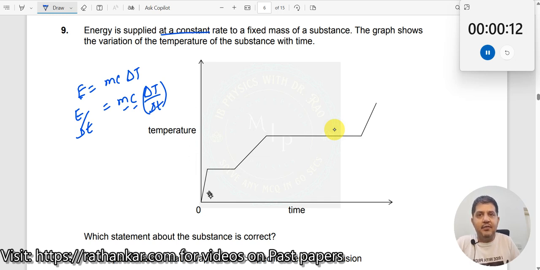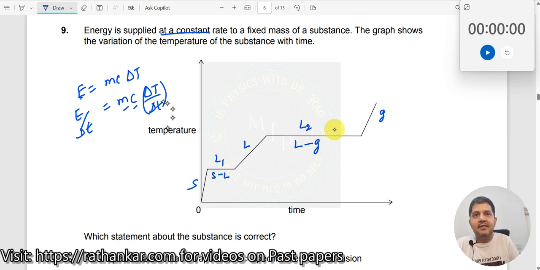Okay. So therefore, now if I look carefully here, this could be gas, this could be liquid to gas, this could be liquid, this could be solid to liquid, and this could be solid. Okay. So therefore, now you see the solid to liquid phase transition here is smaller. That is, your latent heat here is smaller. Let me call this L1. This is latent heat. L2 is a bit larger over here.